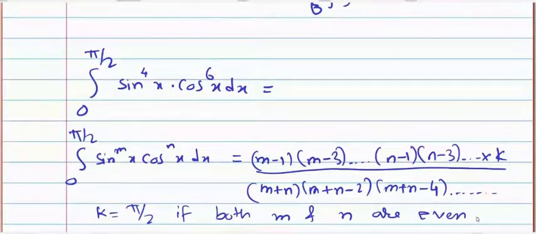Remaining students, at least give attendance now. Type P in the chat box. Give your attendance. Type P in the chat box. So only 8 students are present for this lecture. Type P in the chat box. Write quickly.